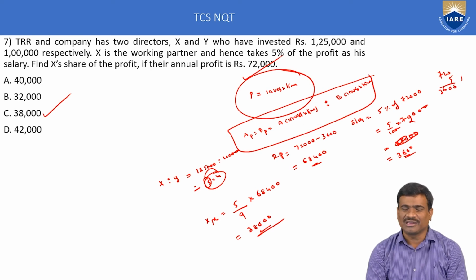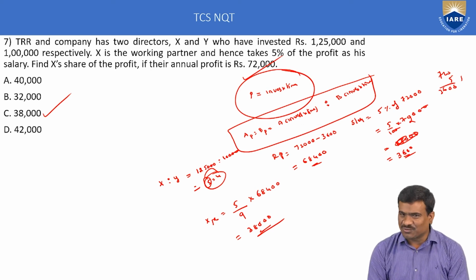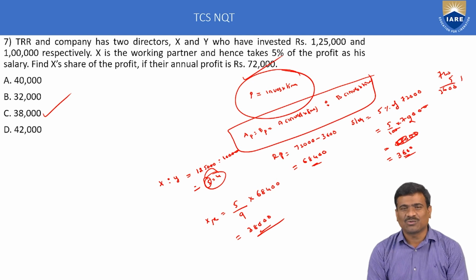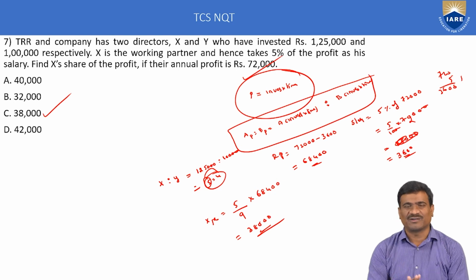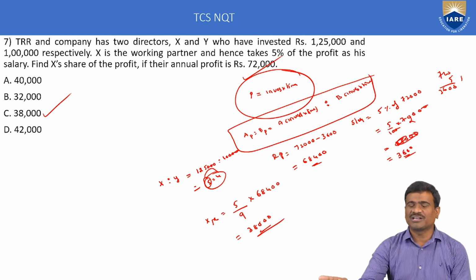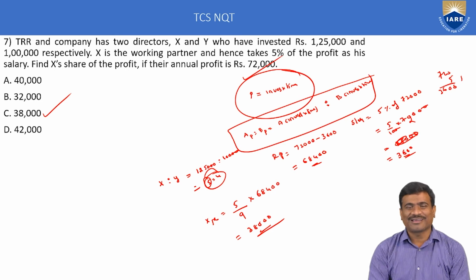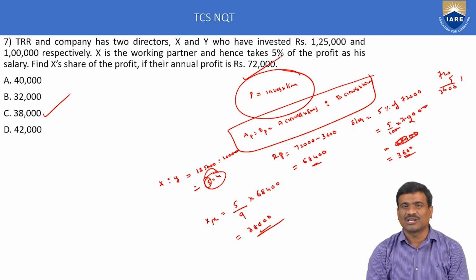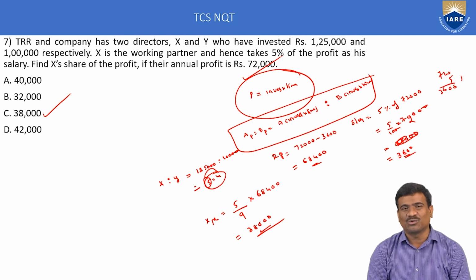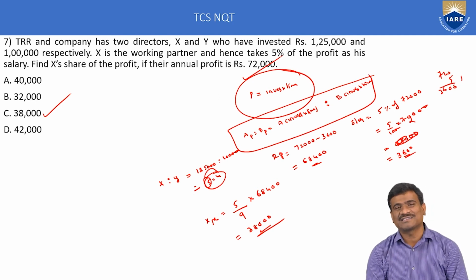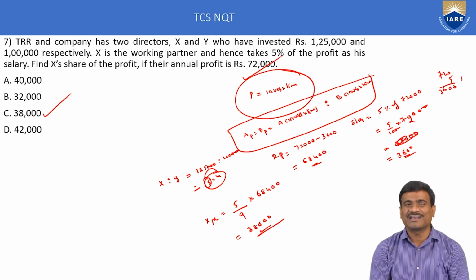Just calculate only the ratio of profits of X and Y. X is to Y is equal to 1,25,000 is to 1 lakh is equal to 5:4. Total profit is equal to 72,000. Calculate salary of X is equal to 5% of 72,000 is equal to 3600. Next, remaining profit is equal to 72,000 minus 3600 is equal to 68,400. In that profit, calculate X's share or Y's share.